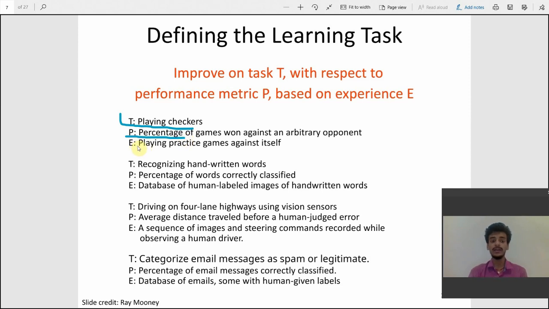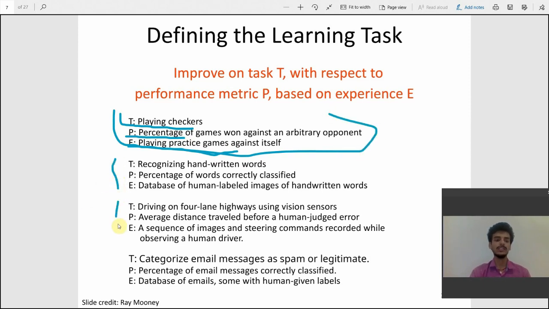And the experience is, it will play practice games against itself. So by playing practice games against itself, it will improve the percentage of games won against an arbitrary opponent in playing checkers. So you can see that the TPE concept is being used here, and all these examples are of the same kind. You can read this.